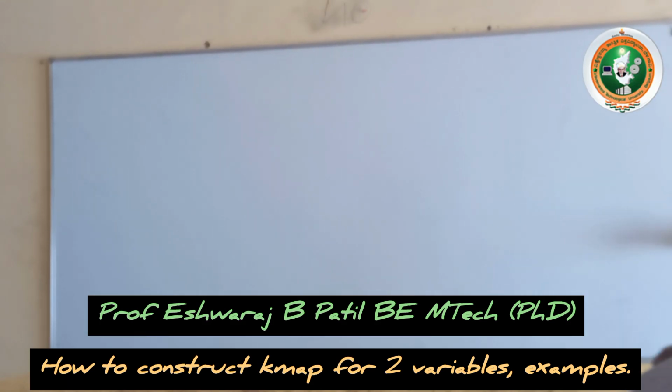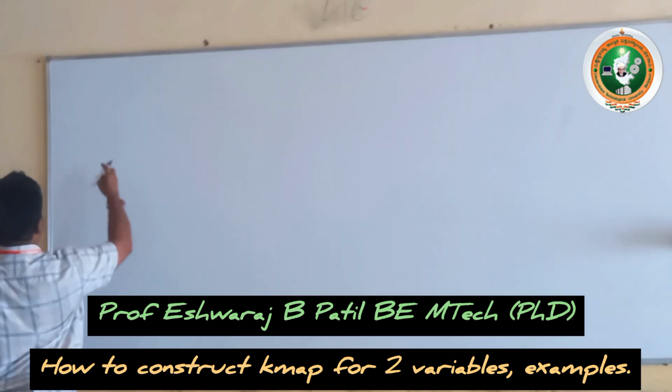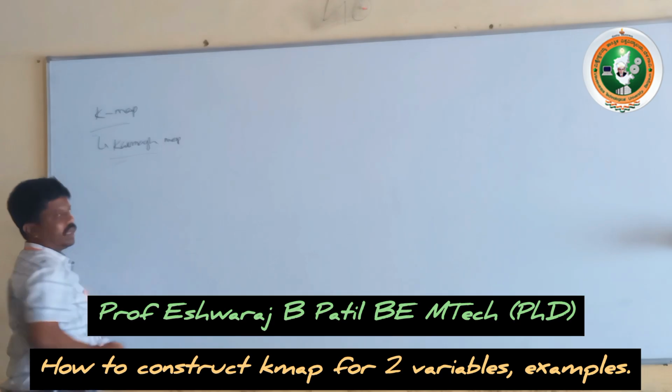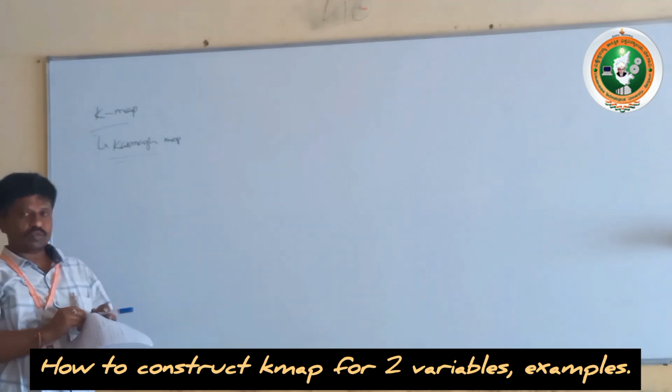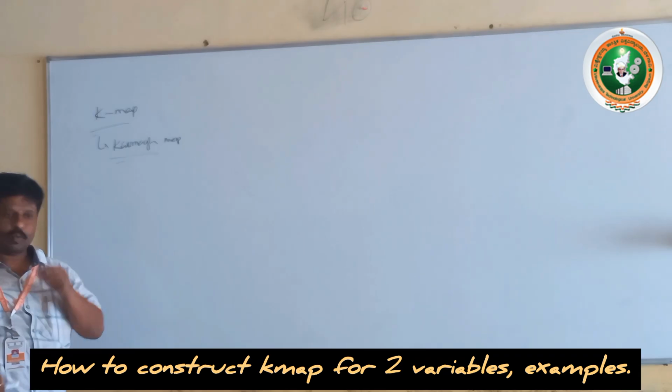Today we'll go with the new topic that we call the K-map. K-map is nothing but Karnaugh map. Karnaugh is the name of a scientist. He has given some solutions to the simplification of Boolean functions.